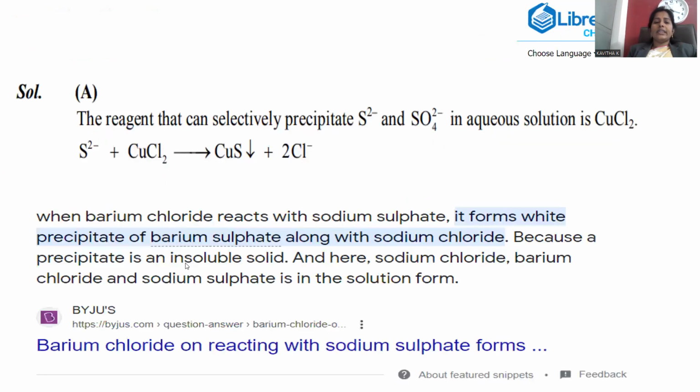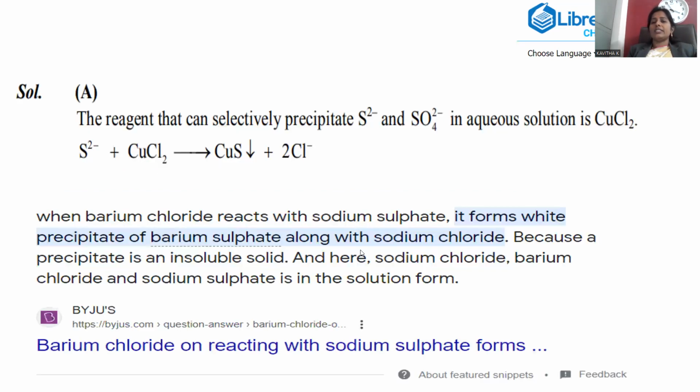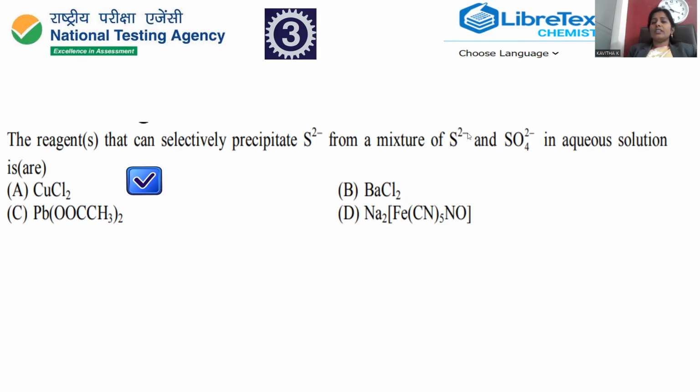Move on to lead acetate. Lead acetate has a tendency to react with both sulfide and sulfate. If it is reacted with sulfide, lead sulfide precipitate will be formed. At the same time, whenever sulfate is there in the solution, lead sulfate is also formed. Both the precipitates you can notice, so it is not suitable to trace out only sulfide. Separation of sulfide is not possible from this mixture, because lead acetate has natural chemical reactivity towards both the ions in the equal way. Lead sulfide will be generated, lead sulfate also is generated, so this can't be taken as the correct answer.